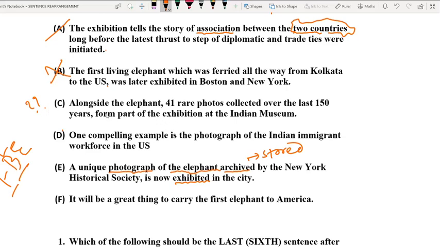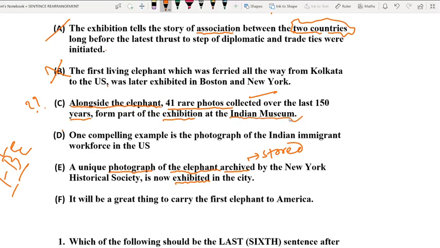Then option number C, alongside the elephant. Yes, we have found the information we are looking for, as you have rightly read in option number E. Option E emphasizes the photograph of the elephant which was stored and exhibited in the New York Historical Society, and alongside the elephant, just next to it, 41 rare photos were also exhibited, collected over the last 150 years at the Indian Museum.